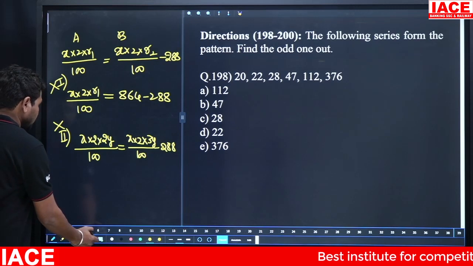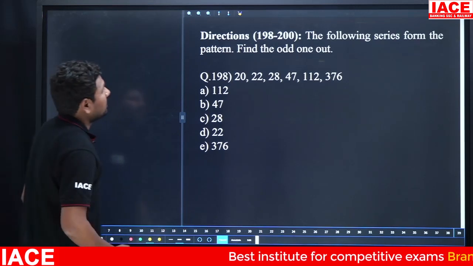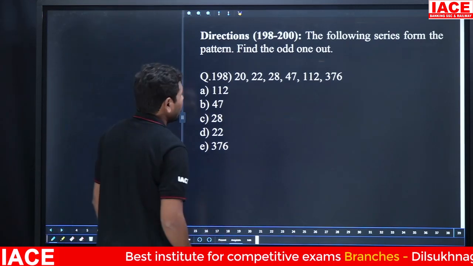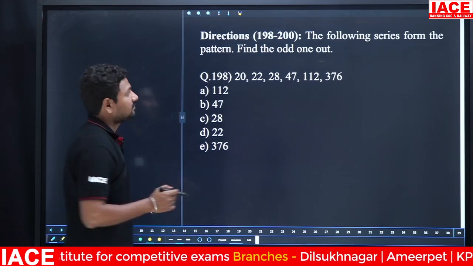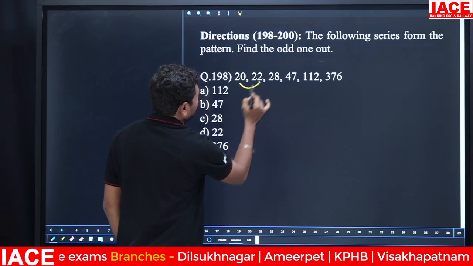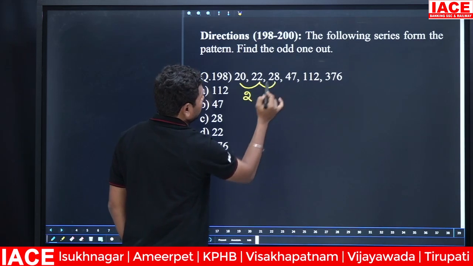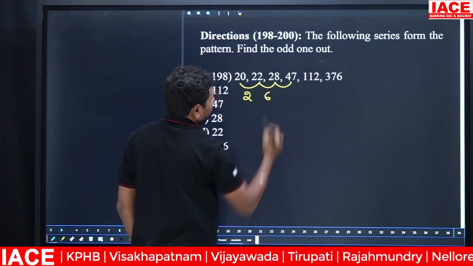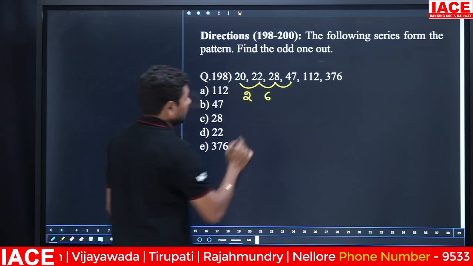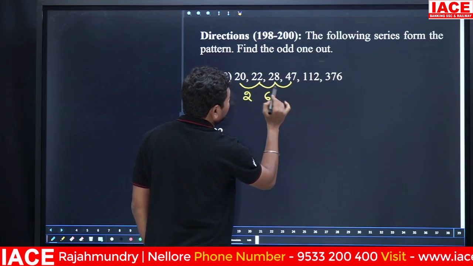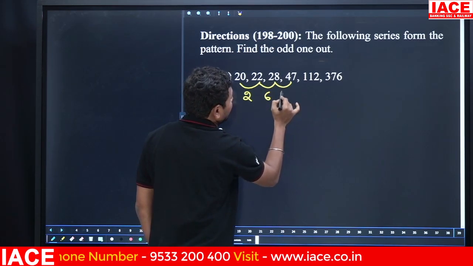Next we have a number series. Out of this number series we have to find the odd man out. Here 20 became 22, so 2 is added. 22 became 28, so 6 is added. 28 became 47, so how much is added? 19 is added.